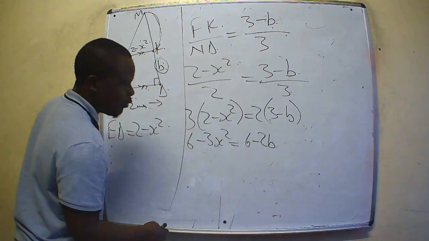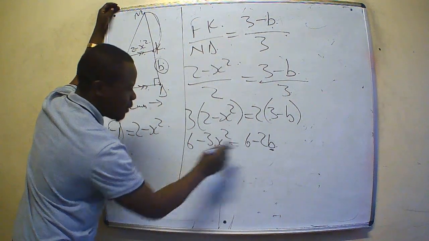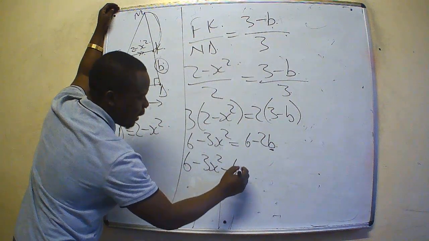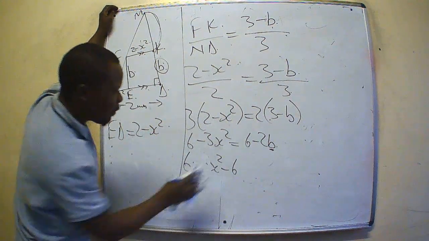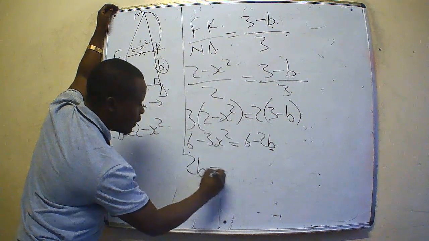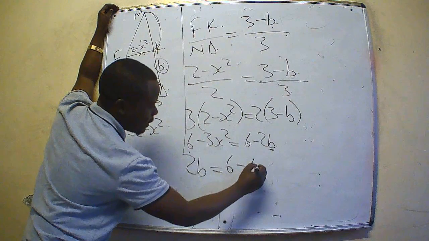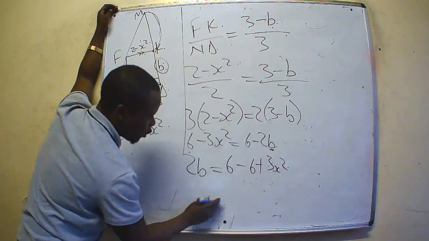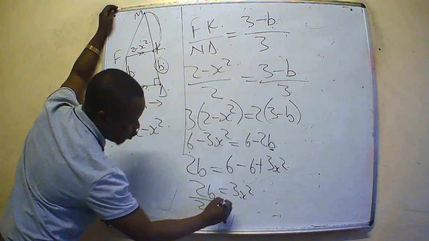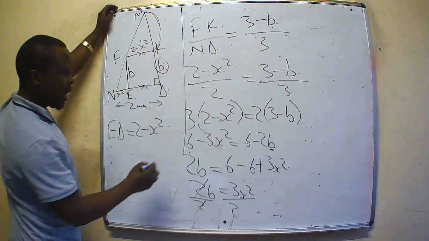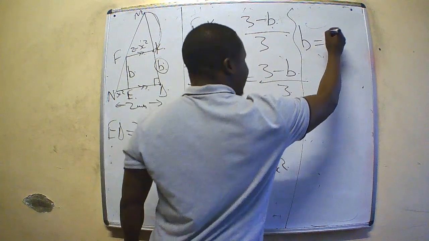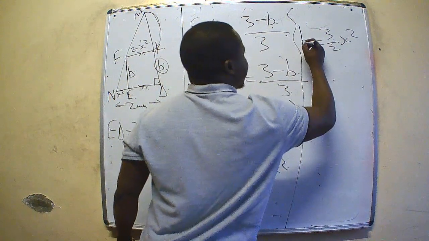Let us solve for b. We are solving for b in this case, which means 6 comes over here. Let's put them in a different format, which means we are going to have 2b. In this case, this one goes over there. 6 minus 6 plus 3x squared. So therefore, 2b was equal to 3x squared. To get b, divide by 2. So we cancel out. We were going to get that b is found to be 3 over 2 x squared. This is the value of b.